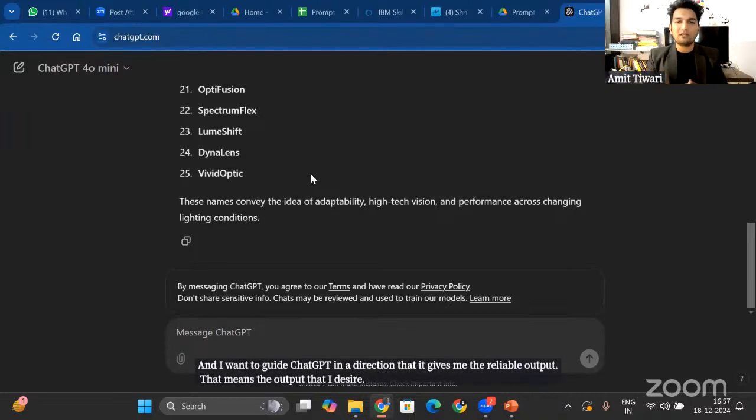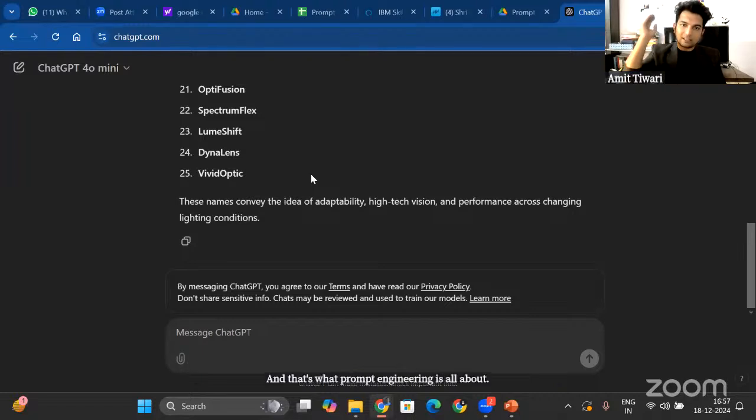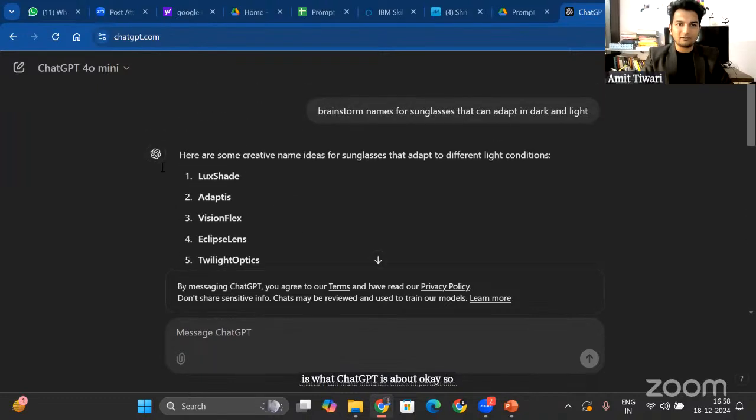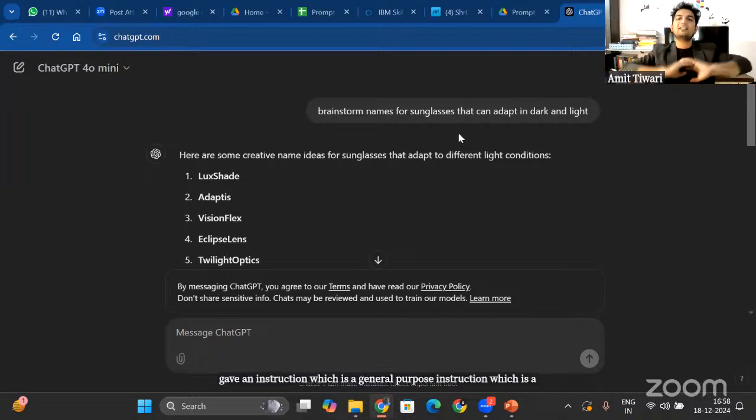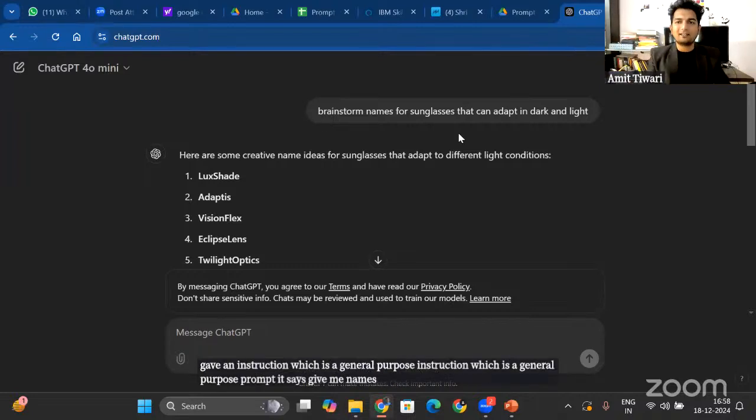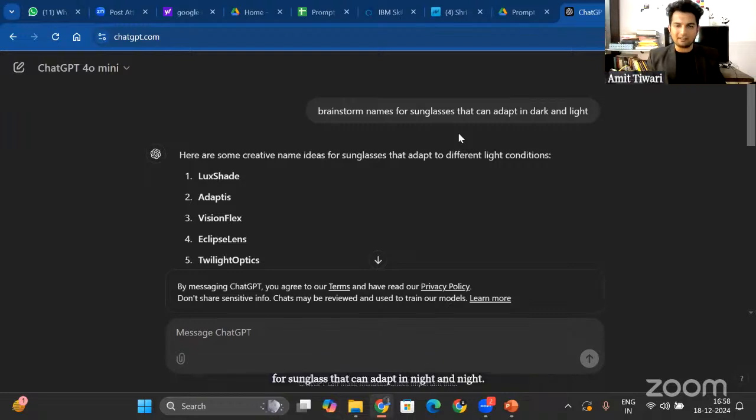And that's what prompt engineering is all about. Taking ChatGPT or an AI tool in a direction that it gives me a reliable result is what prompt engineering is about. So you just gave a general purpose instruction, a general purpose prompt. It says, give me names for sunglasses that can adapt in light and dark, and it gives you names.